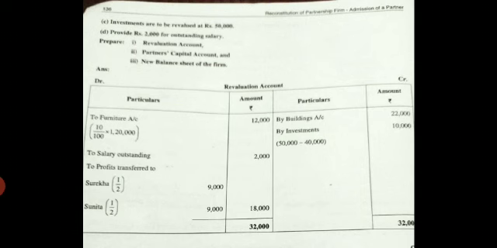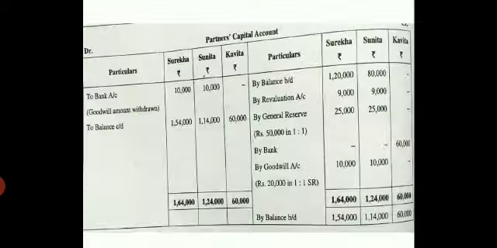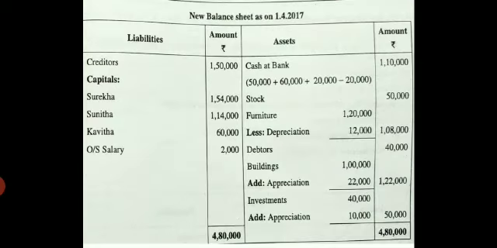Come to the next. They have told you provide 2,000 for outstanding salary. And outstanding salary is a liability for you. Increase in the liability will come to the debit side of the revaluation account. Come to your revaluation account debit side, write to outstanding salary 2,000. Come to your liability side balance sheet, write outstanding salary 2,000 in the outer column.